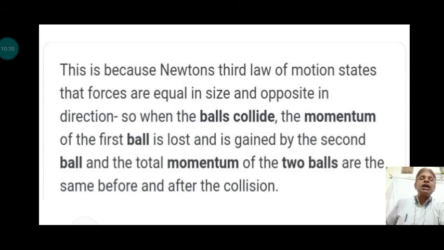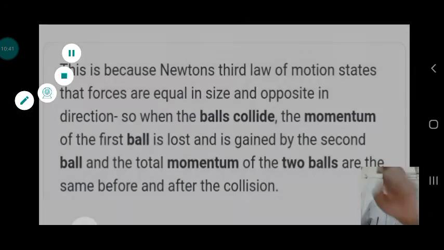Due to this the cue ball is stopped and the colored ball moves forward, and in this way the momentum is transferred. The momentum of the cue ball is transferred to the colored ball, and the movement of the billiard ball is explained with the help of the law of conservation of momentum.